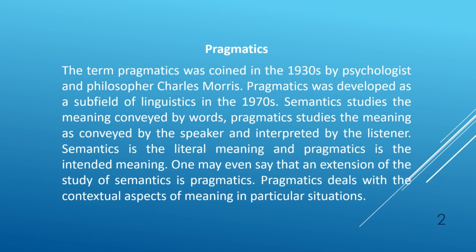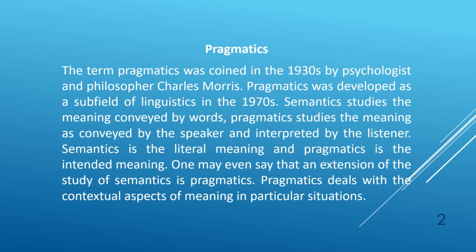Now this is important here: meaning conveyed by words. What do you have in a sentence? You have words, S plus V plus O. So the literal meaning which is conveyed by the S plus V plus O structure is called semantics. Pragmatics, whereas, studies the meaning as conveyed by the speaker and interpreted by the listener. Pragmatics is not the literal meaning. It is the meaning conveyed by the speaker, the person who is communicating, the person who is speaking.